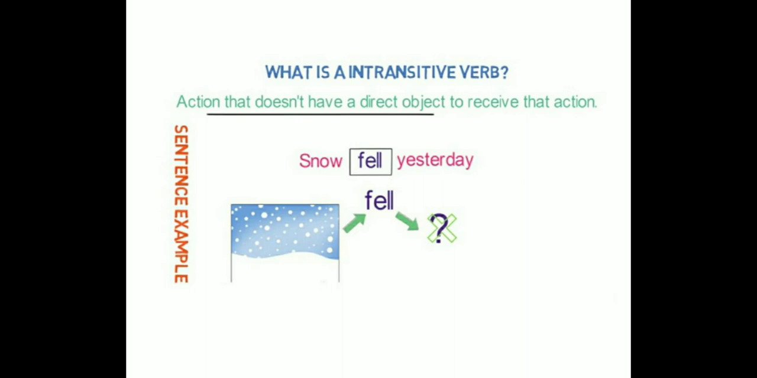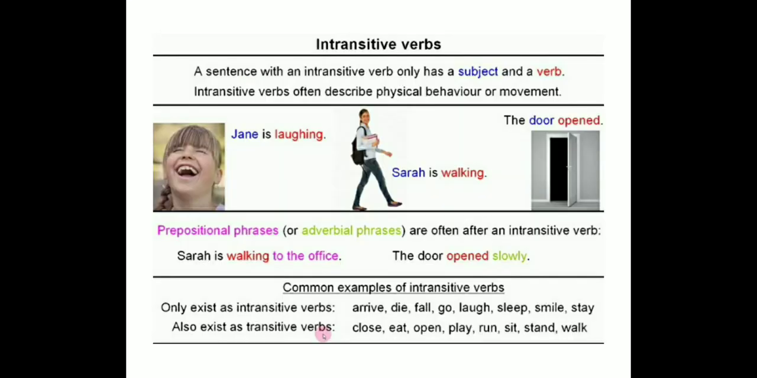Now see the example. Snow fell yesterday. Snow fell where? You ask the question now, what or whom? So the action is incomplete. A sentence with an intransitive verb only has a subject and a verb. Intransitive verbs often describe physical behavior or movement. Jane is laughing. Jane is the subject, laughing is the verb, but the object is missing. So who is laughing? Jane. When you ask the question, you get the answer as the subject.